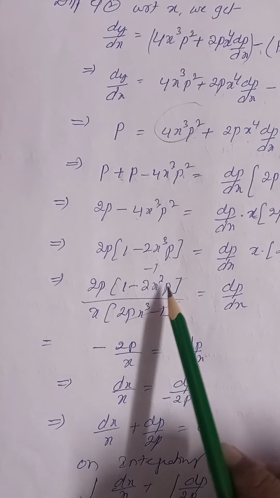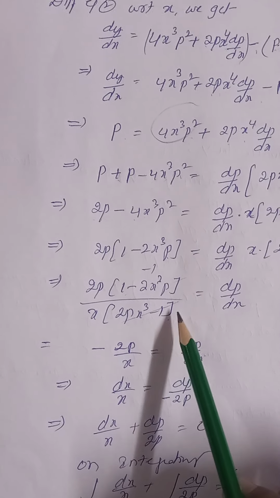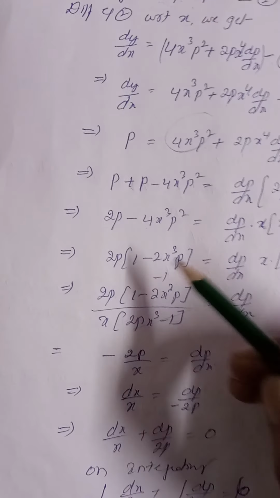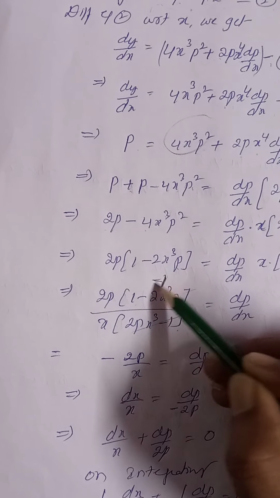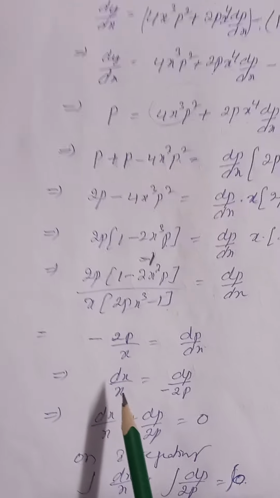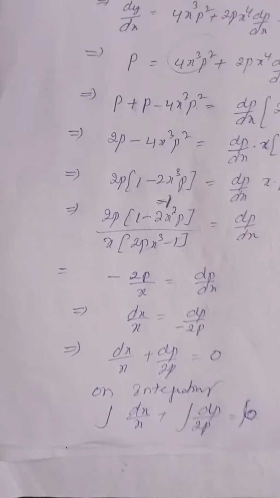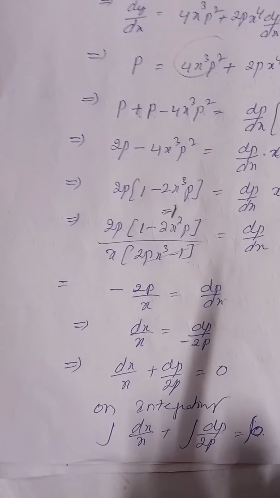Here 1 minus 2x cube p is there. Here 2px cube minus 1 is there. That means this goes in minus 1 times. See, minus 1 times, right? Now, that's why I am getting minus 2p by x is equal to dp by dx, right? After simplification. Now, variable separable method.